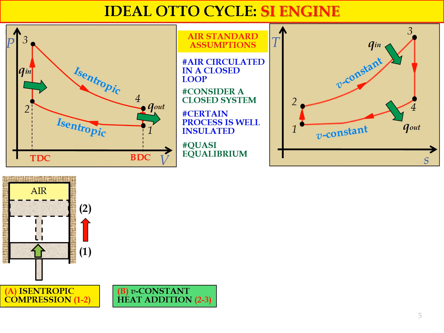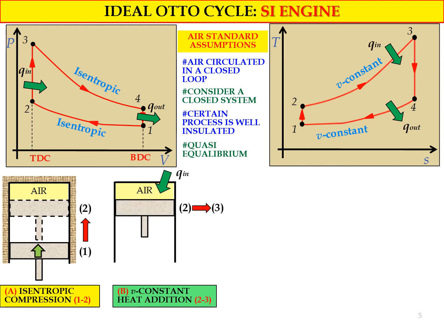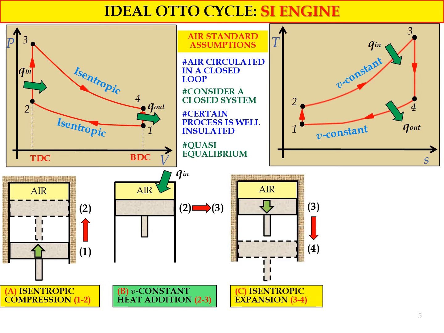We have four processes referring to the four-stroke engine. B is the constant volume heat addition, process 2 to 3, where the volume is constant and heat is added into the closed system. Then we have isentropic expansion, where the piston starts to move down, process 3 to 4, from the top dead center to point 4, the bottom dead center. This is the isentropic expansion.